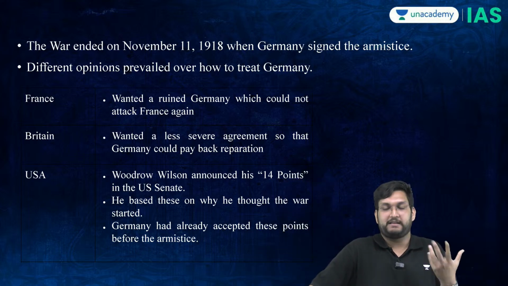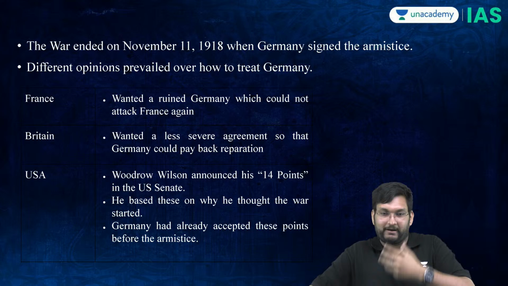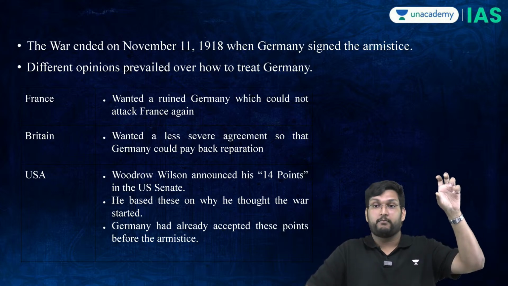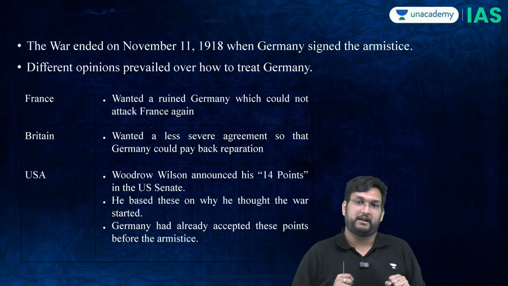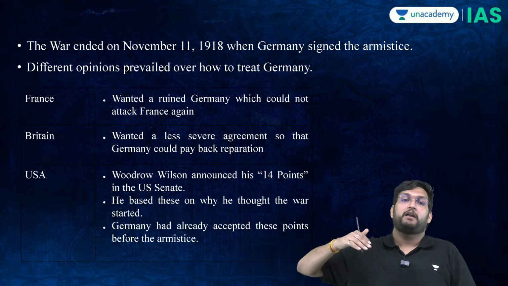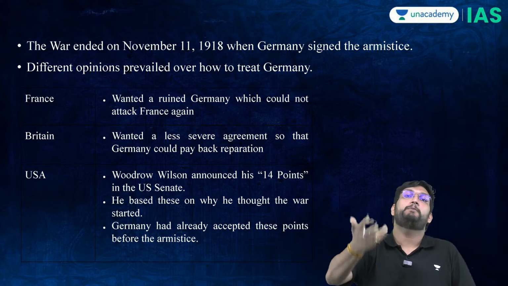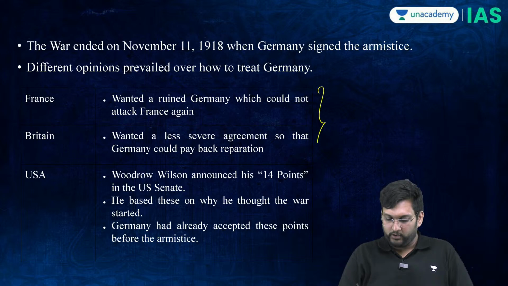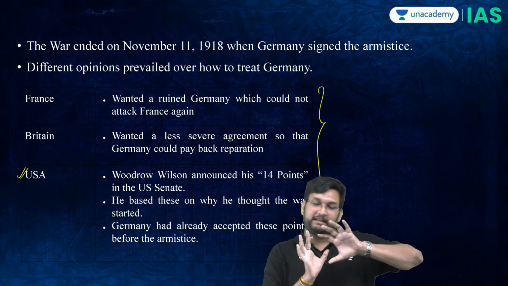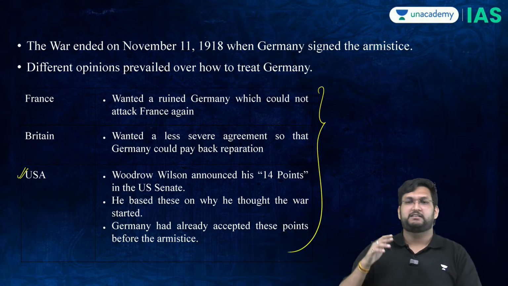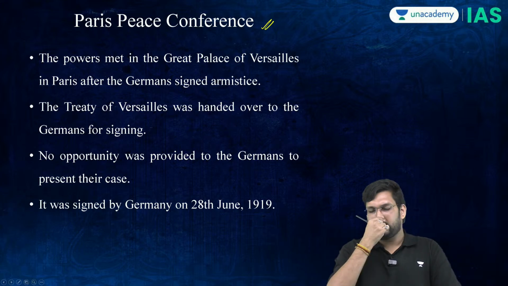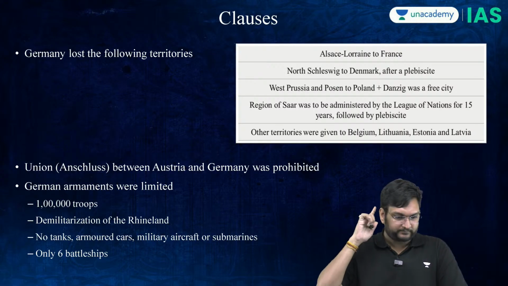War reparation is basically a money amount which is transferred from Germany to the winners for being the only reason why this war happened. Germany was given the war guilt, but Britain said, if we basically kill the Germans, who will pay for this war? And therefore, a compromise was brought in. Woodrow Wilson will give his 14 points. Then America will go into isolationism. But the clauses of this so-called peace conference were beyond exception.